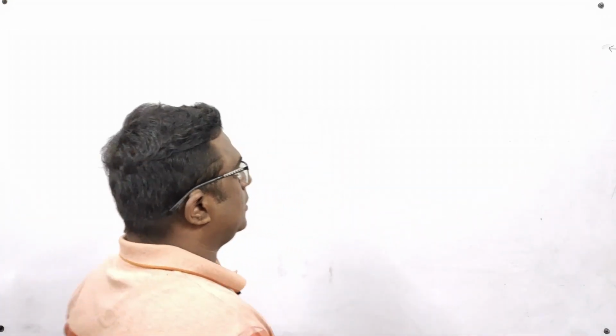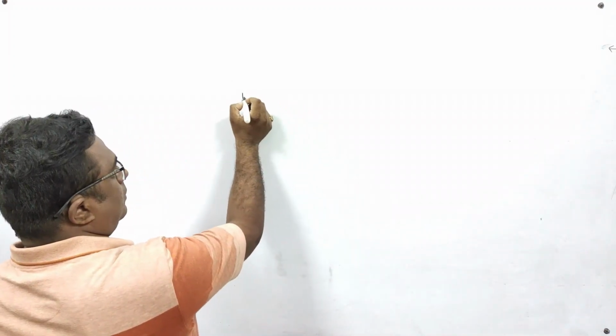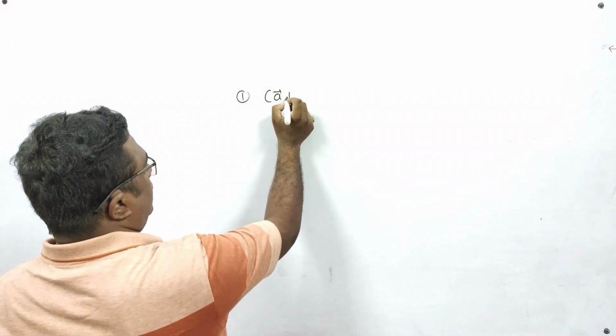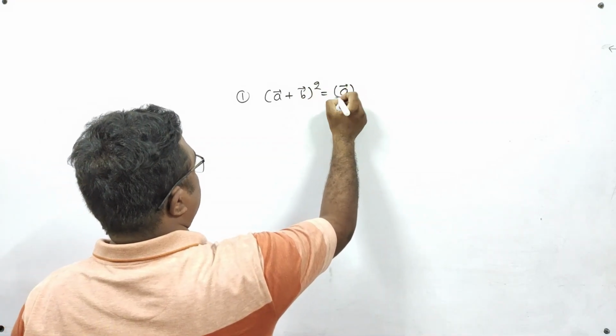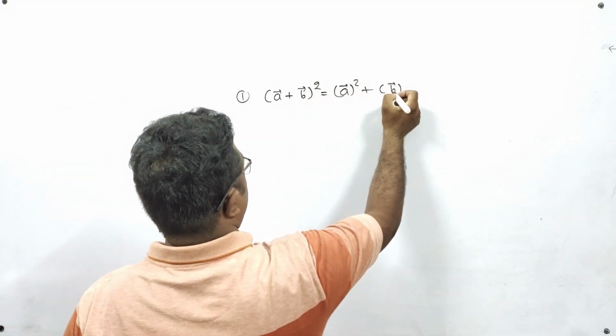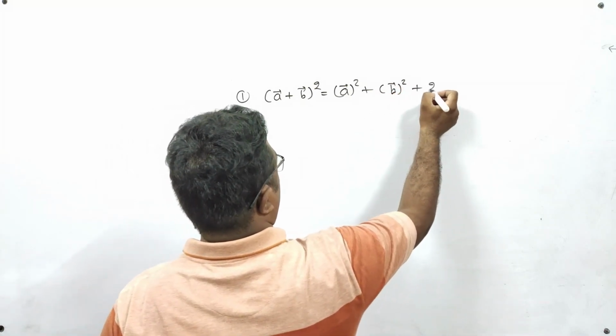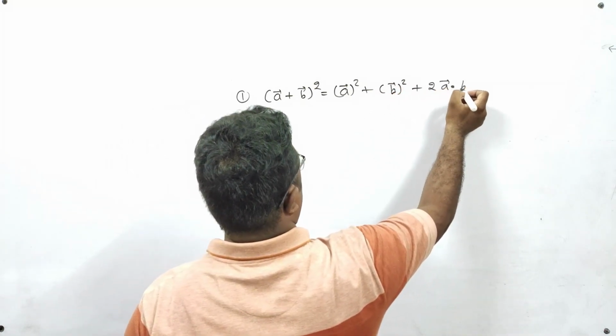Now students, I will tell you some algebraic identities based on the scalar product. These identities are: A vector plus B vector whole square is equal to A vector square plus B vector square plus 2 A vector dot B vector.